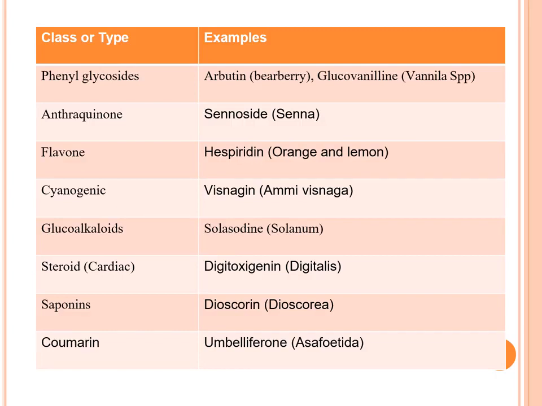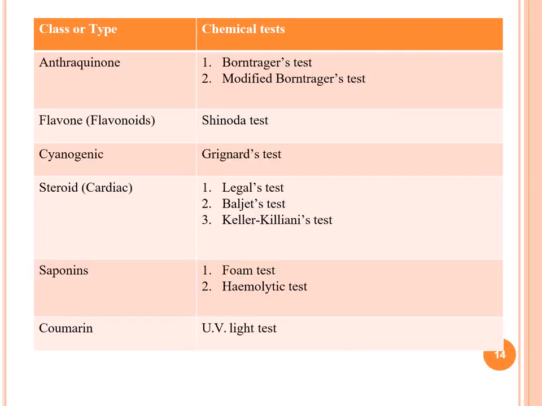So digitoxigenin from digitalis has the steroidal structure, so it comes under steroidal glycoside, that is cardiac glycoside. Then saponins, diosgenin from Dioscorea, and coumarin, umbelliferone from Ammi will give coumarin. These are the another classification based upon the chemical compounds.